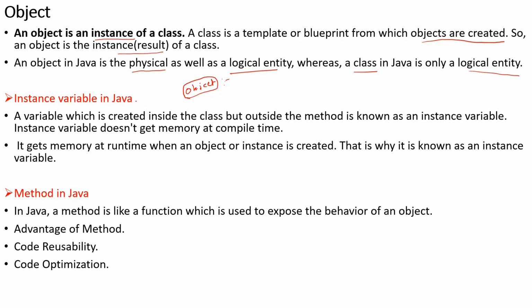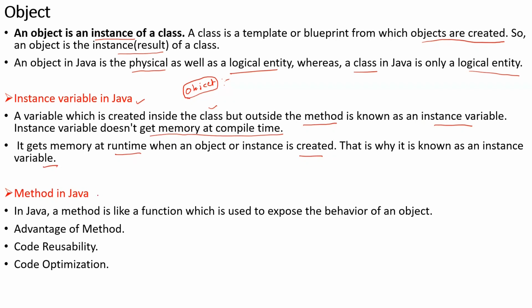Now, what is an instance variable in Java? A variable which is created inside the class but outside the method, that we have seen already, is known as an instance variable. Instance variable doesn't get memory at compile time. It gets memory at runtime when the object or instance is created. That is why it is known as instance. The name itself suggests.